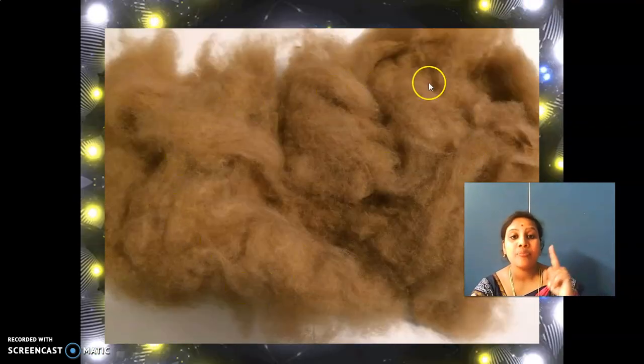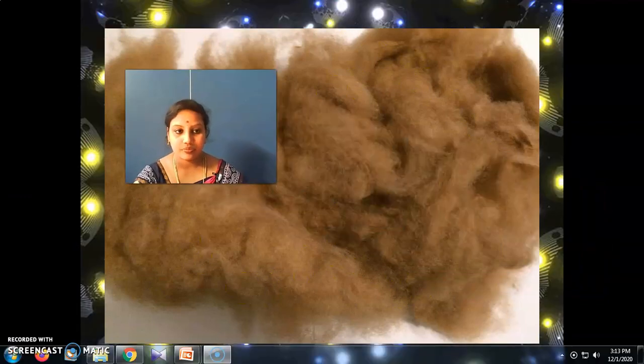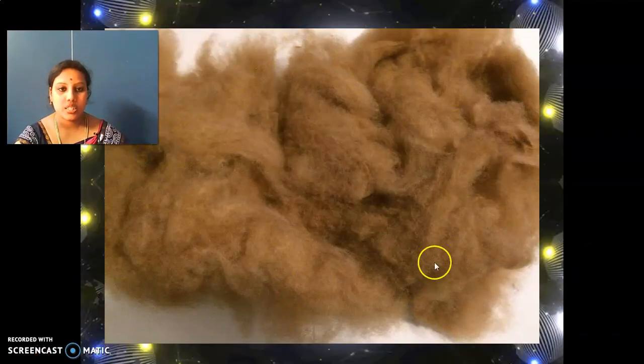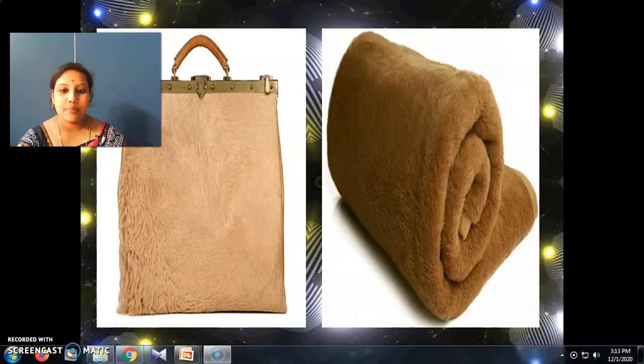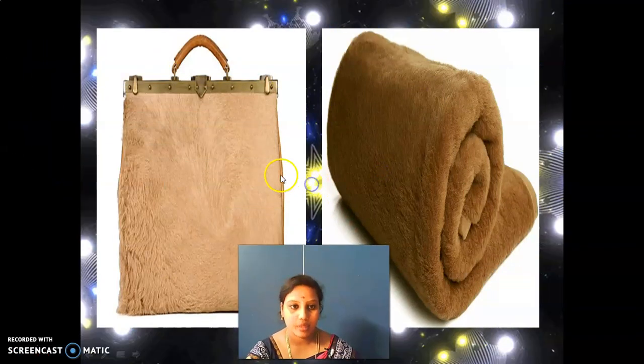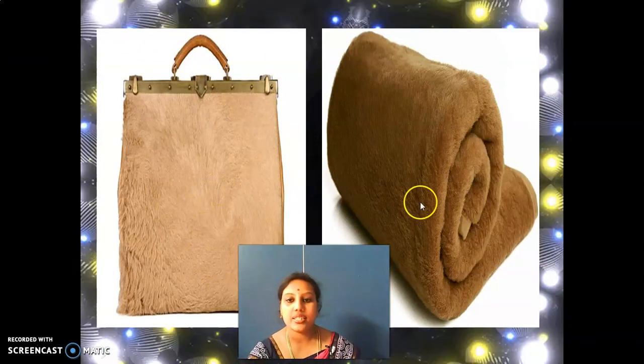See kids, this is camel hair. This is a camel hair bag, and this is a camel hair blanket.